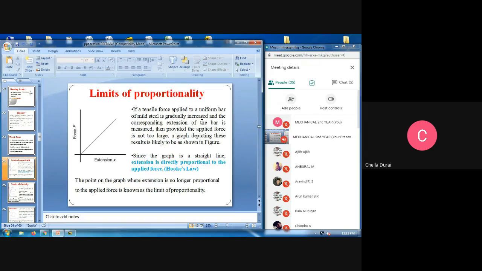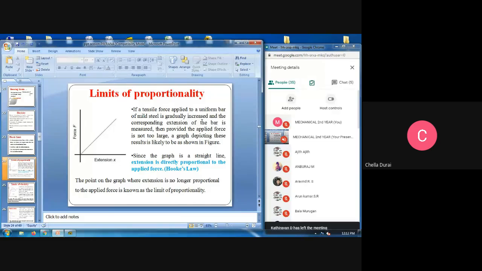You see, extension is according to the force. Therefore, extension is directly proportional to the force, and also depends on the particular material. Since the graph is a straight line, extension is directly proportional to the applied force. That is called Hooke's law. We are using the concept of Hooke's law. Hooke's law means extension is directly proportional to the applied force. They're very important. The topic is Hooke's law here.